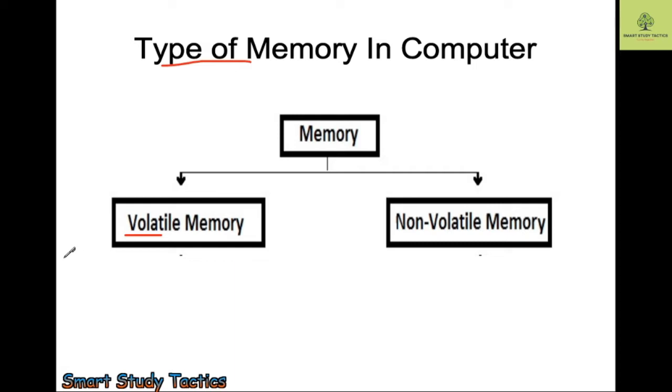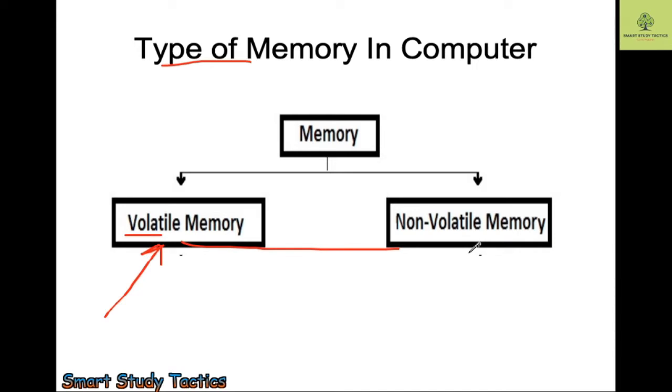It will retain the content till the power is on. If the power supply is going on, this memory will retain the content. If the power supply is not there, it will lose the data. Okay, I think that things are clear. Just opposite of this, we have non-volatile memory, meaning whether your power supply is on or off, it will retain the data. It will store the data.